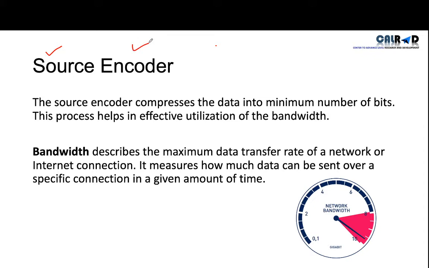For example, if there is a big file and you want to send it through email, but email cannot attach that file, what do you do? You compress that file into a zip folder. Same like that, the source encoder compresses our voice so that it takes only a little bandwidth of our network.